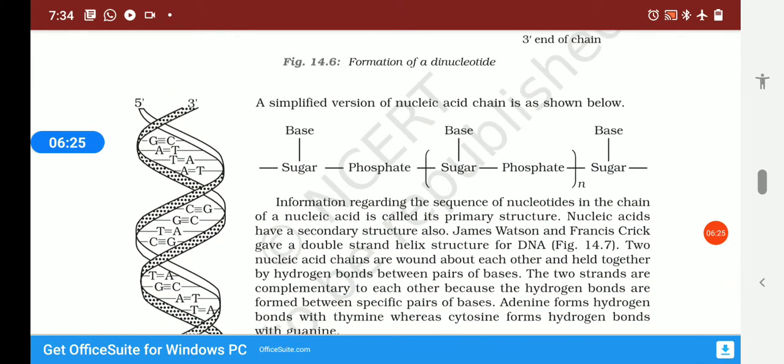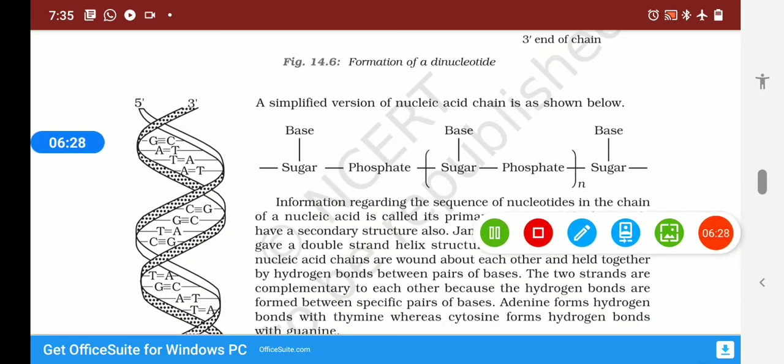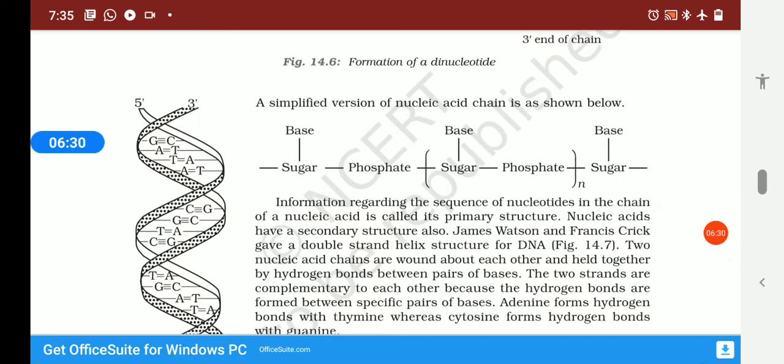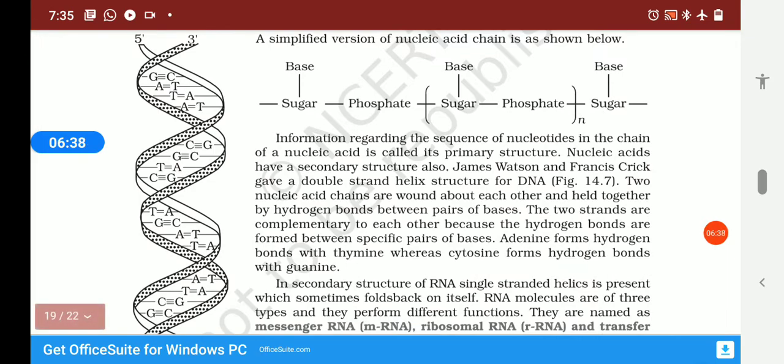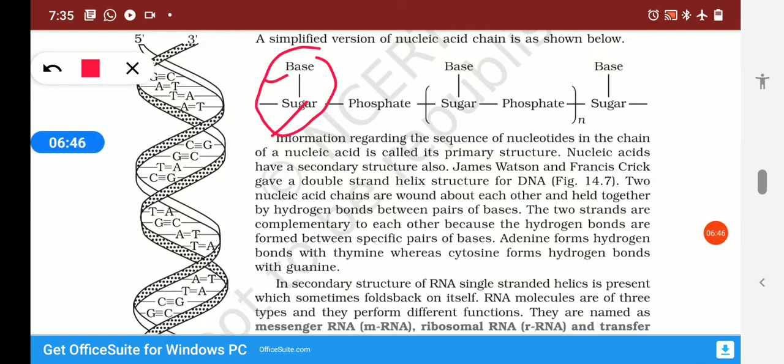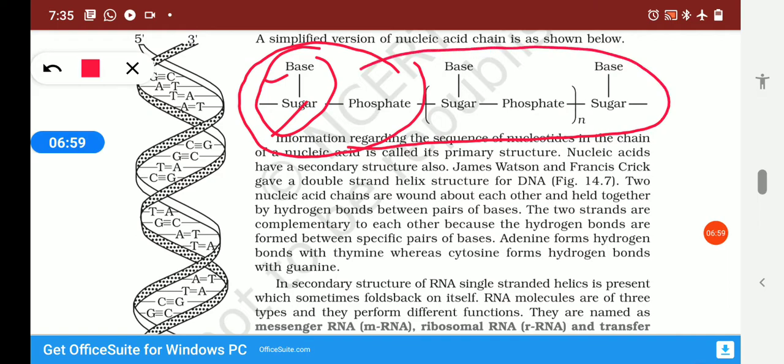Now a simplified version of a nucleic acid chain is as shown below. Sugar, base. The combination of sugar and base is called a nucleoside, whereas the combination of base, sugar and phosphate is called a nucleotide. By repetition of the nucleotides, it is called a polynucleotide. It is known as a nucleic acid chain.